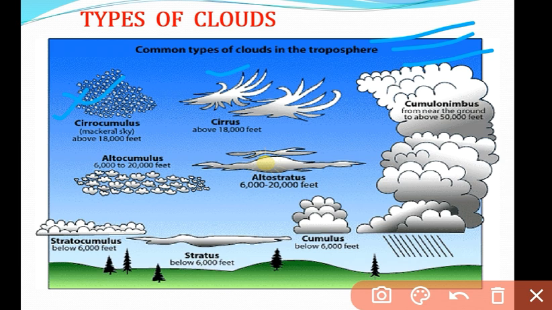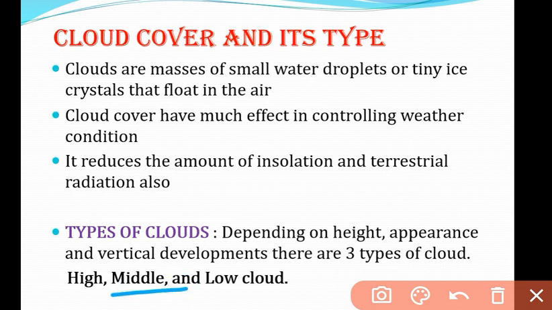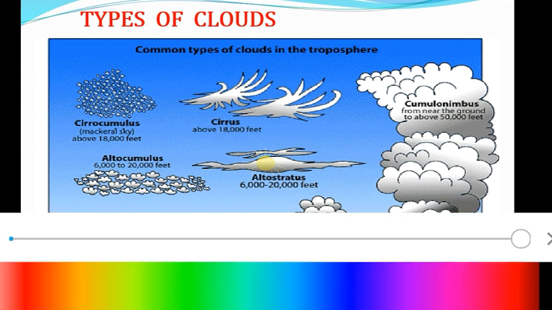In the middle form, we have the altostratus and the altocumulus. I have already said, see the picture, the alto prefix is used for the middle, nimbo is used for the low cloud, and cirro is for the high. So there are various clouds like the stratocumulus, the stratus, the cumulus.